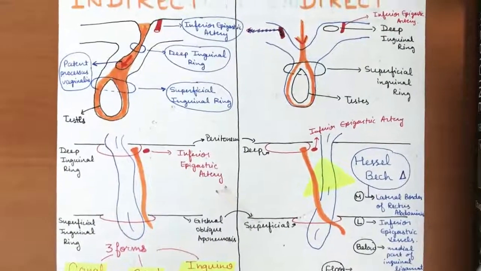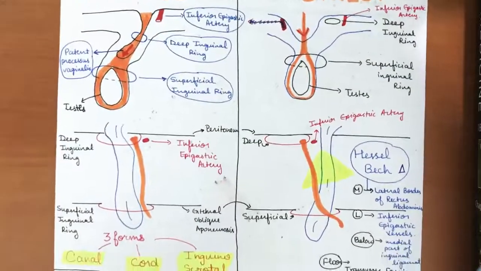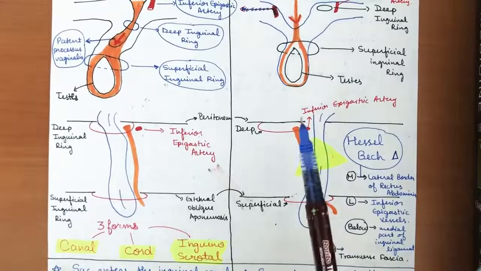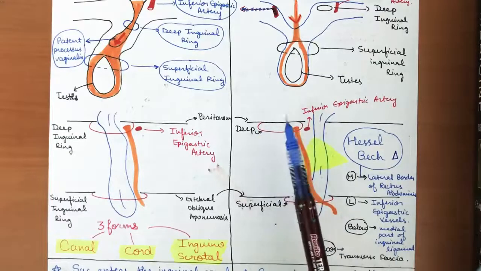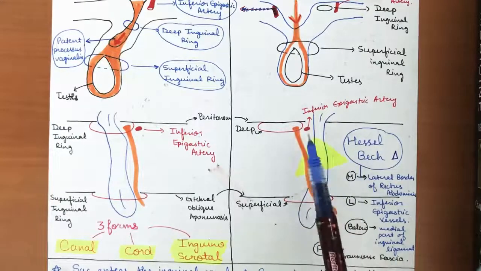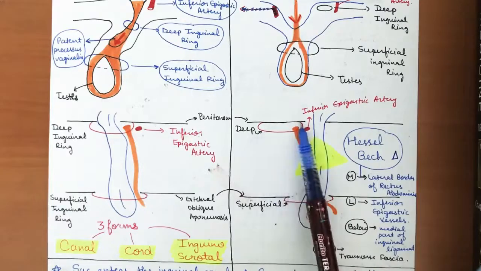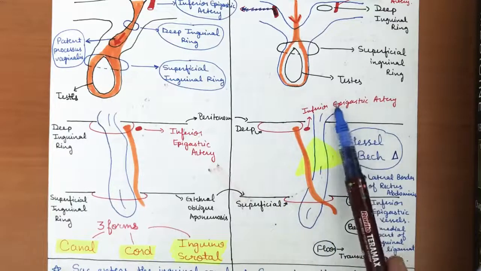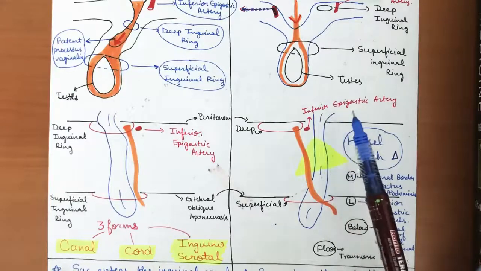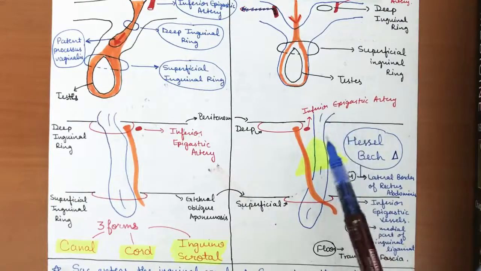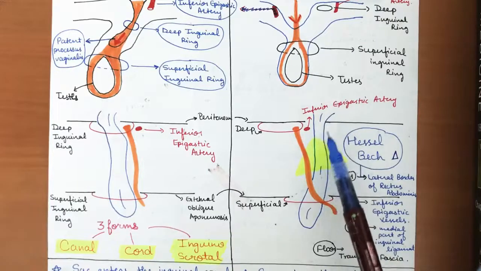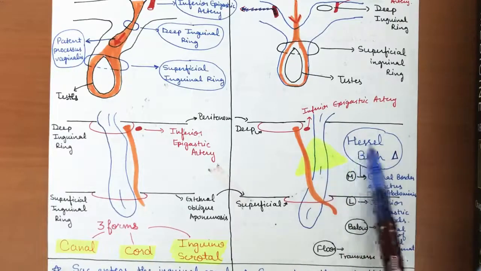Now, if we look at direct hernia, what is happening in the direct hernia? I'll explain from this diagram. If this is the deep inguinal ring and this is the superficial inguinal ring, the contents will enter through the posterior wall of the inguinal canal, and through Hesselbach's triangle.